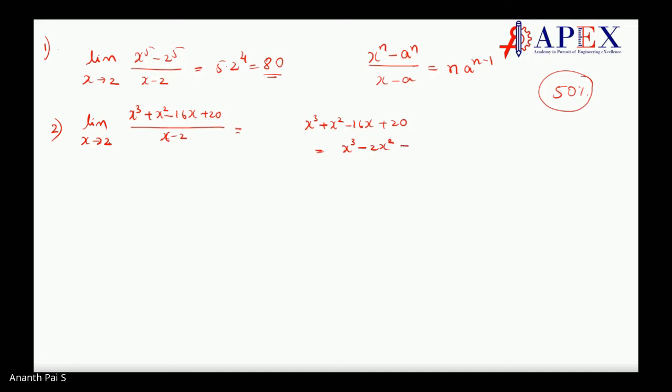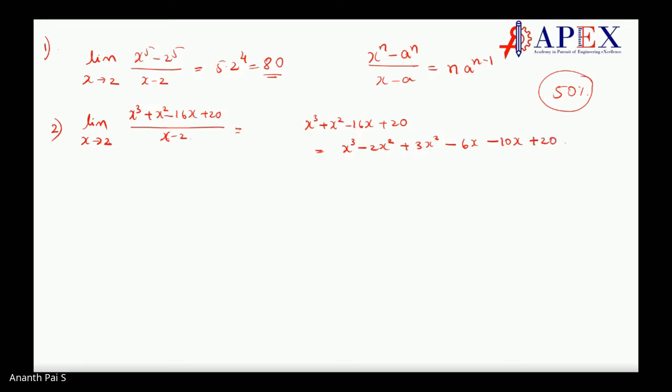So then what happens? I have to do plus 3x square, correct? Now, if it is 3x square here, x minus 2, I have to do minus 3x. Makes sense? x minus 2, 6x, right? So I can write 6x here. Then what remains? 10x remains. So if 10x remains, then here plus 20 remains, correct?